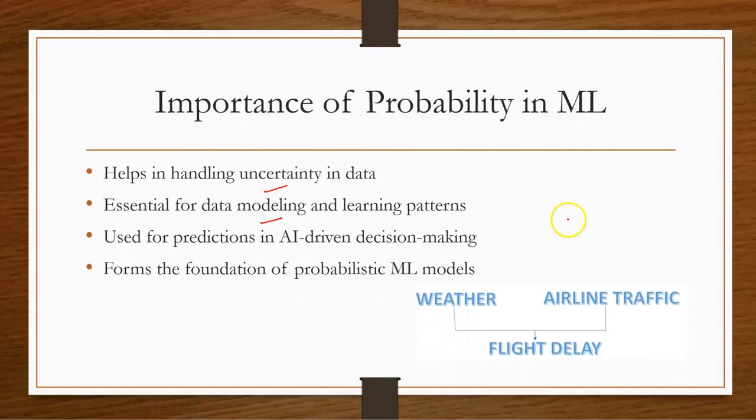So we can see an example. Here we can see flight delay. Flight delay in some cases is affected by weather as well as the airline traffic. If the weather is bad, the flight will be delayed. There is a probability of flight delay. And if the airline traffic is high, again there is a probability of flight delay. And if the conditions are just the opposite, good weather and less airline traffic, there are fewer chances of flight delay. This probability, whether it can happen or not, is predicted using the basics of probability theory.